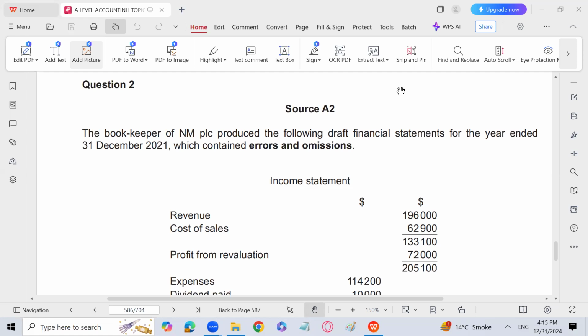Today we are going to solve another question of A2 accounting, international accounting standards, IAS, and auditing. International accounting standards is the most complex topic in A2 accounting, and students usually have very little grip on it. Unfortunately, the examiner is now asking many numerical questions from this topic, which include preparation of errors, corrected profit, and corrected statement of financial position. So we have to do this accordingly. Let's solve this question.